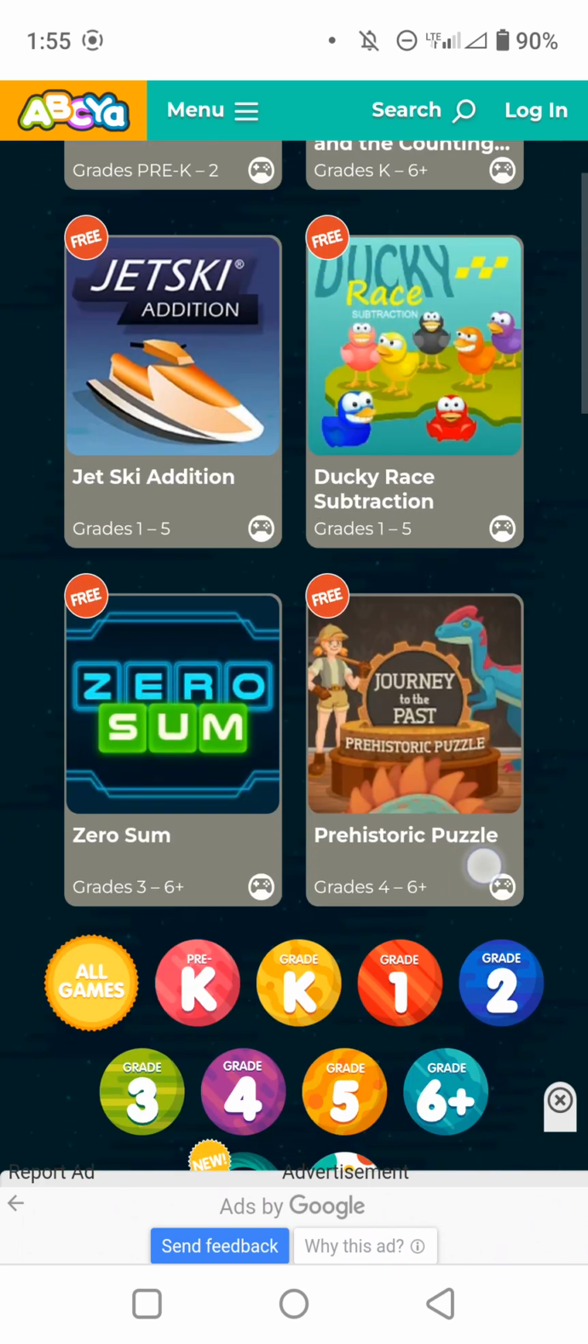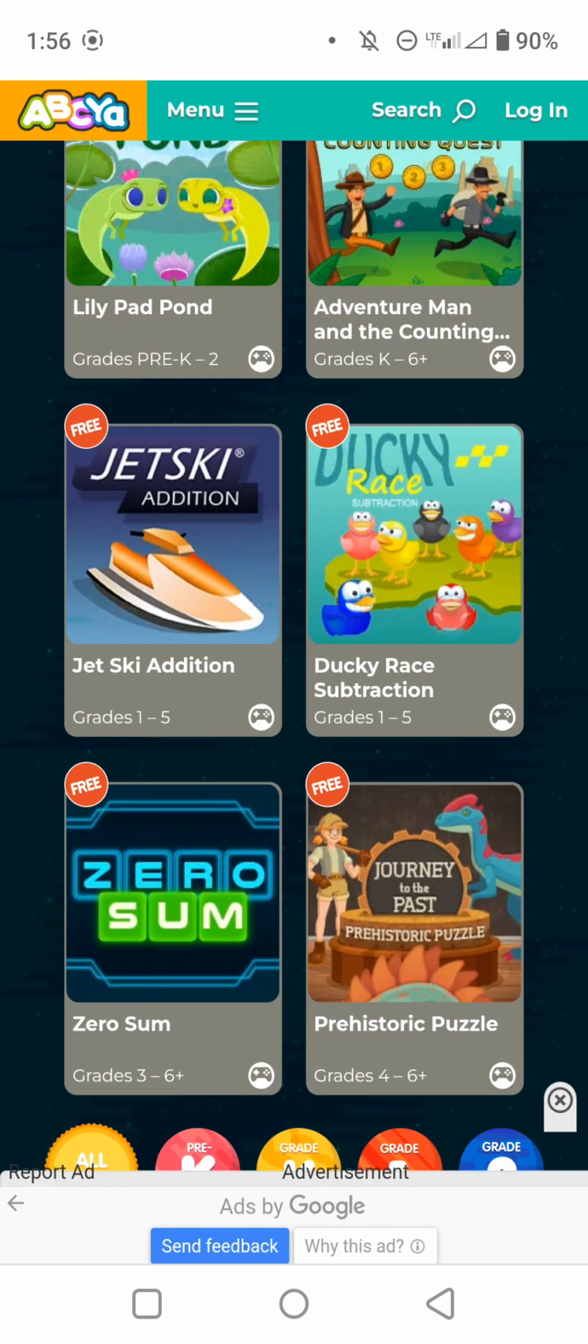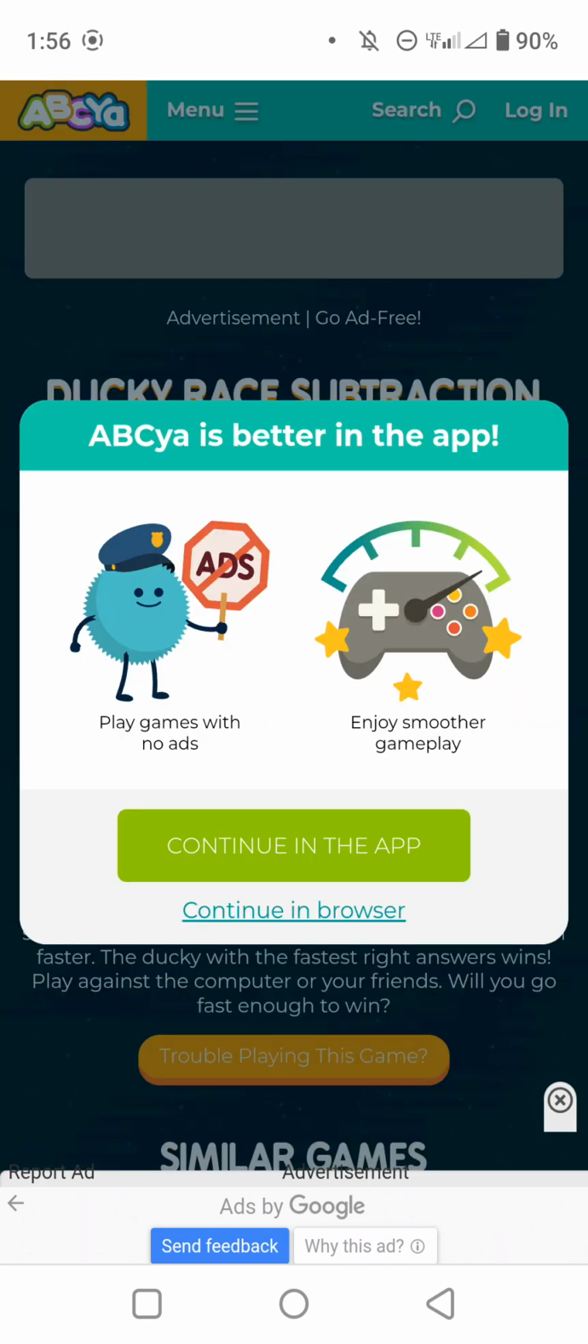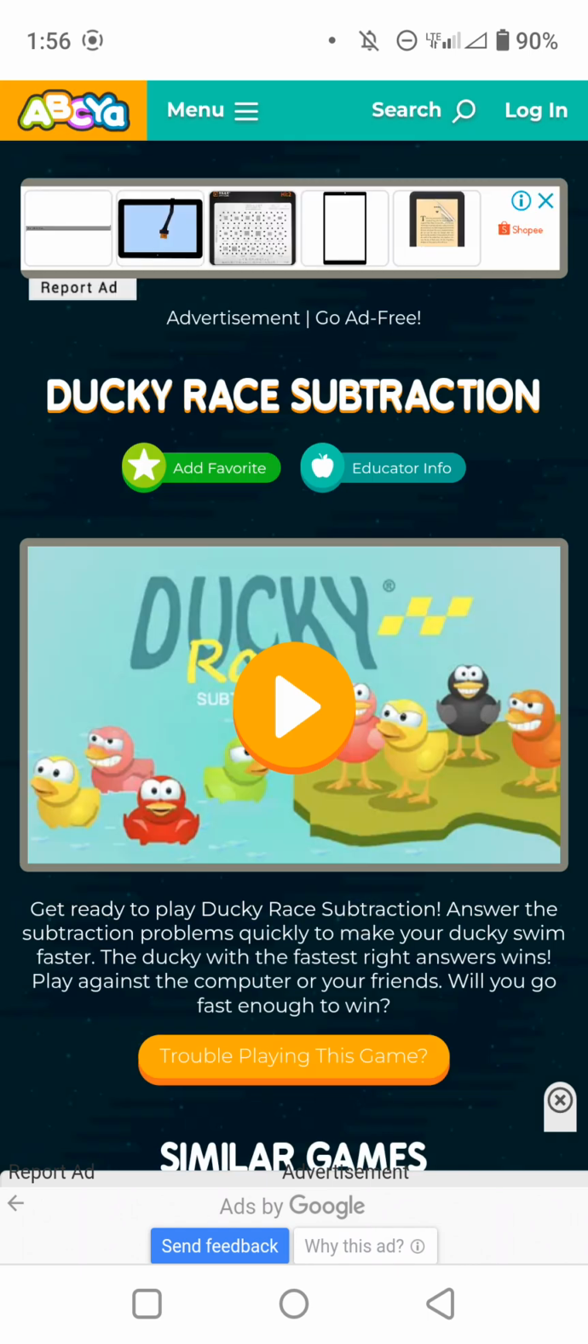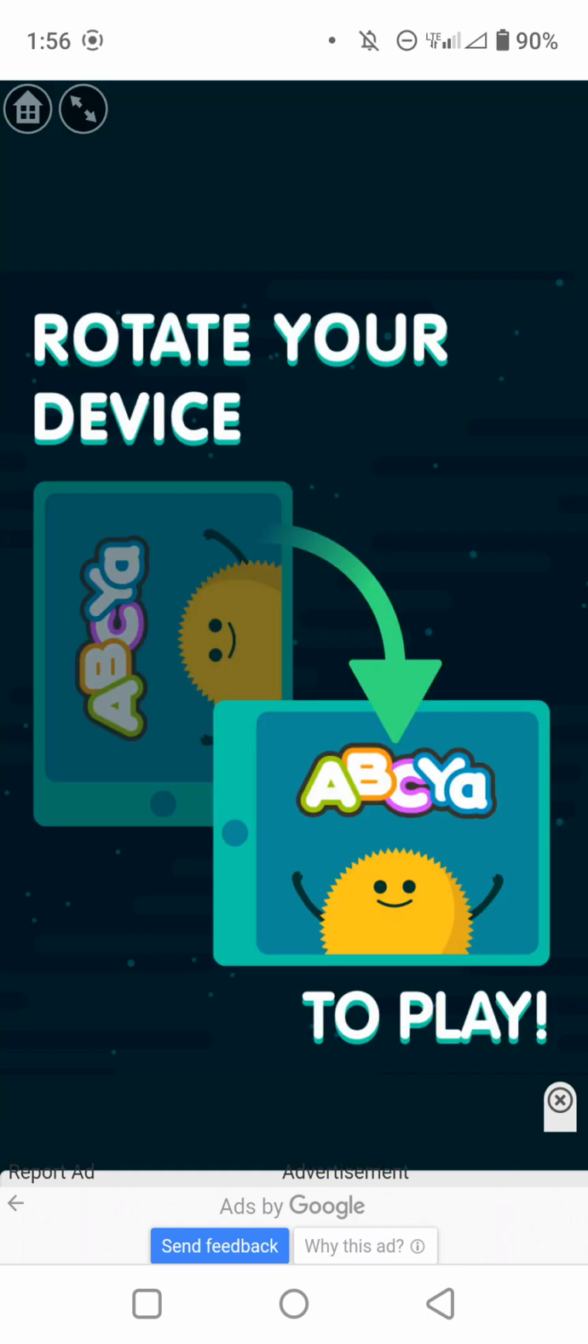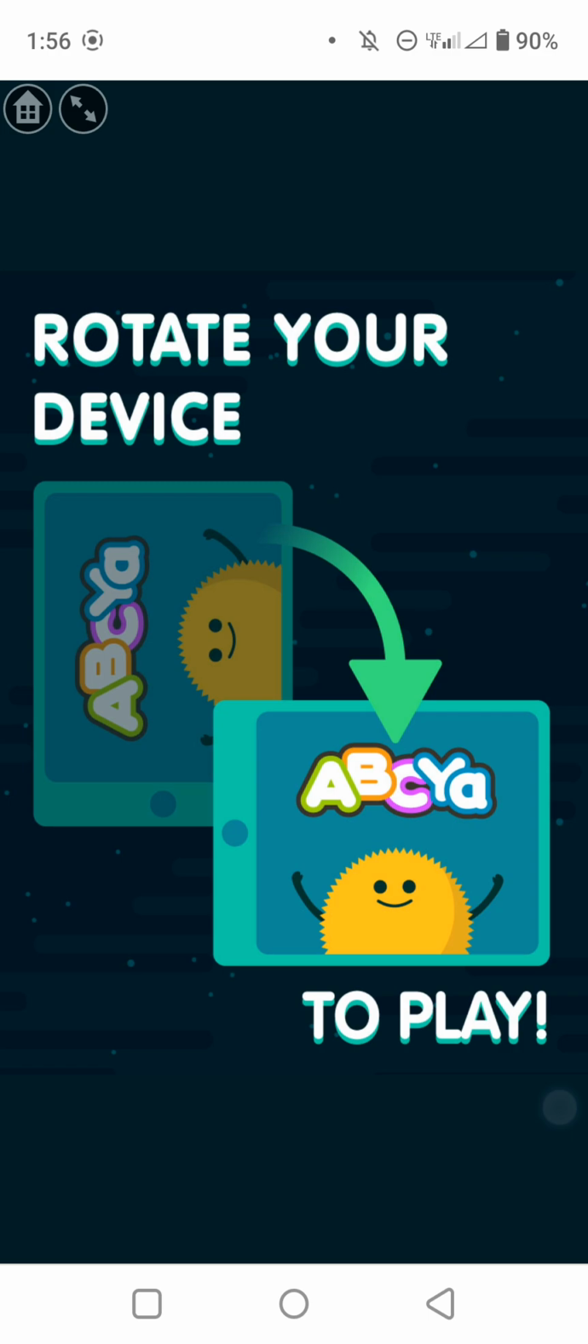So, going to choose the Ducky Ray subtraction. Continue in browser, play, just turn around the phone, and there you go.